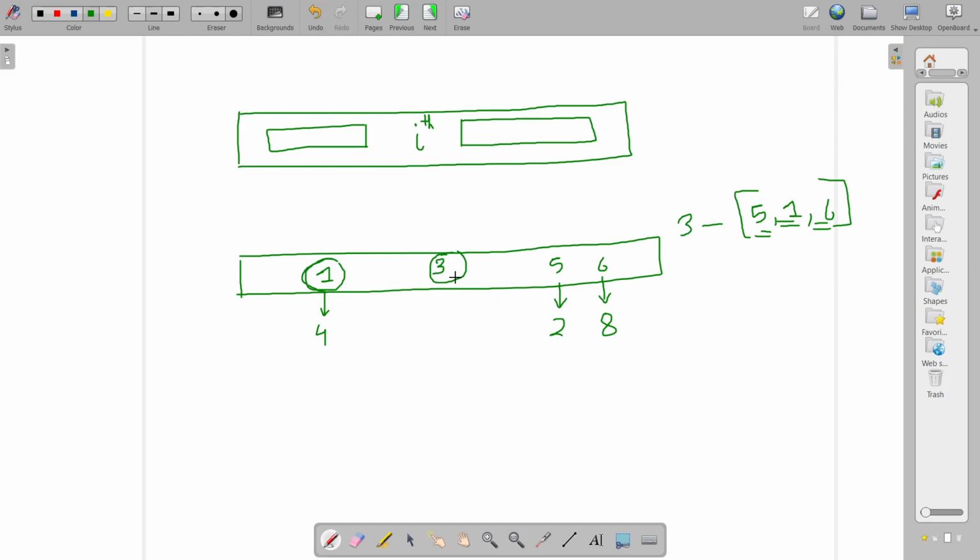Okay, so see, after the fourth day, what would have happened is I would have come to the first book, and I would have read it. Now the dependency of 3 on 1 has been fulfilled at the fourth day itself.